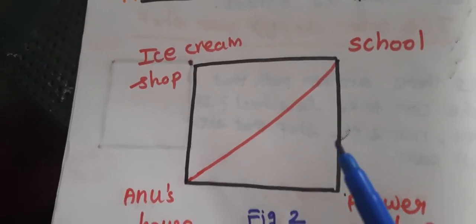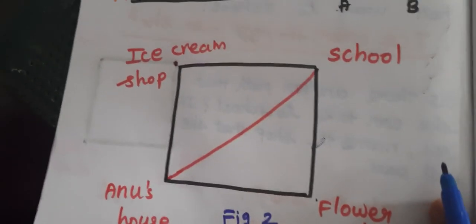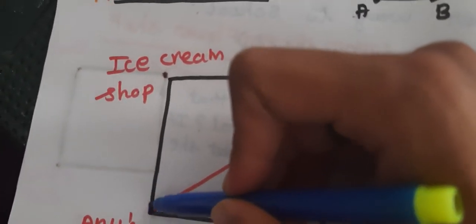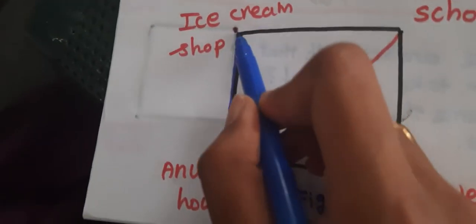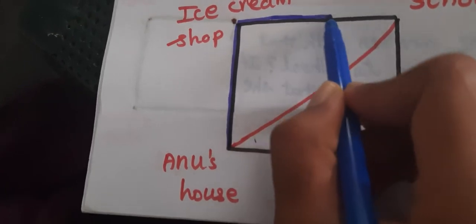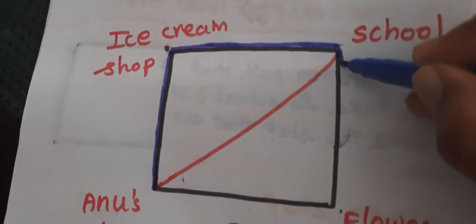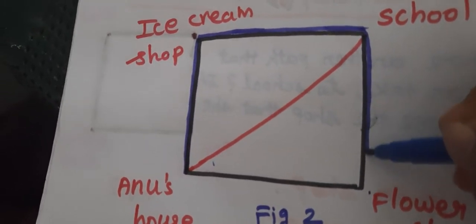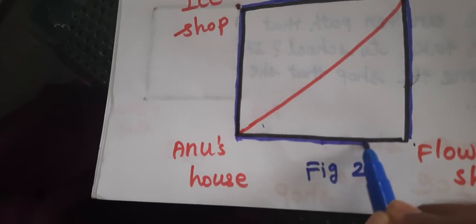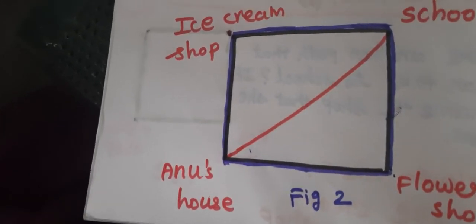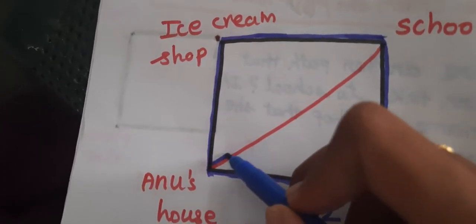Take your pencil. First you have to trace the square path. Next one, you have to trace the opposite path.